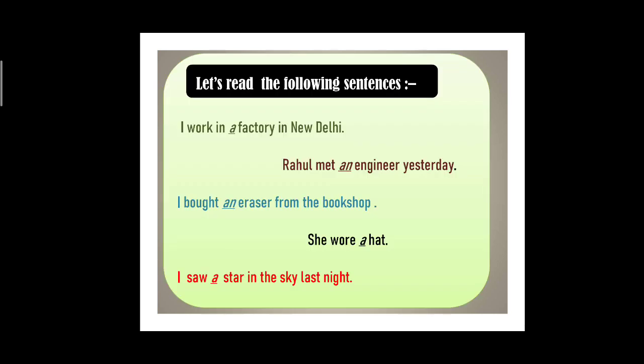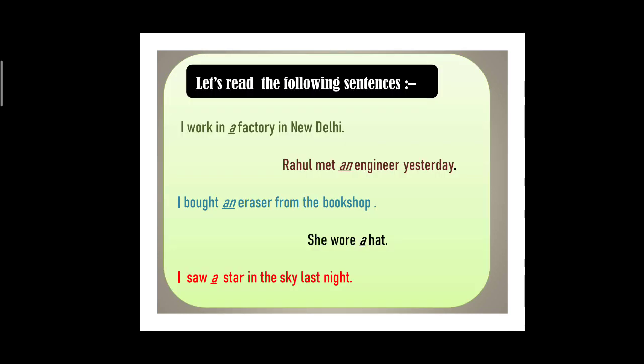Let us read the following sentences. I work in a factory. Rahul met an engineer. I bought an eraser from the shop. She wore a hat. I saw a star in the sky last night.